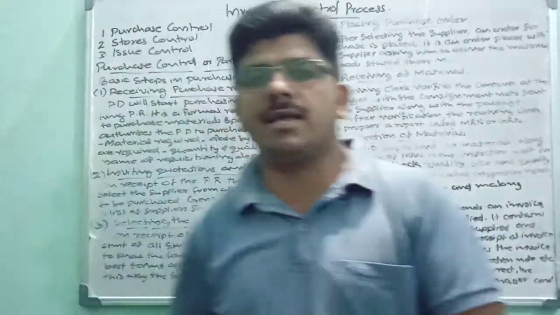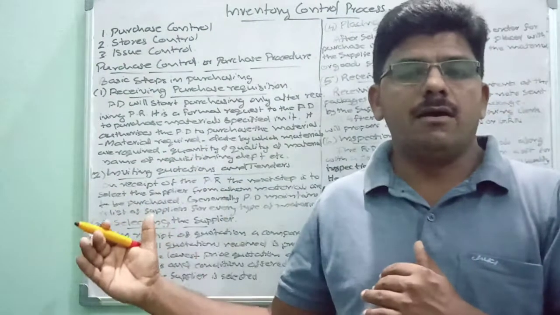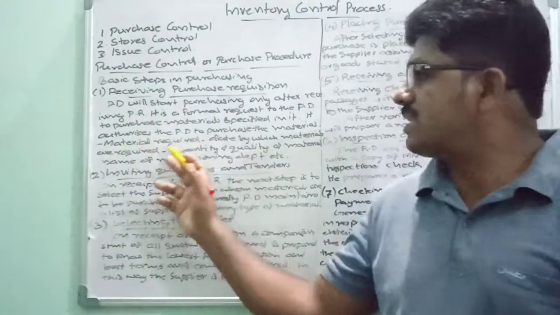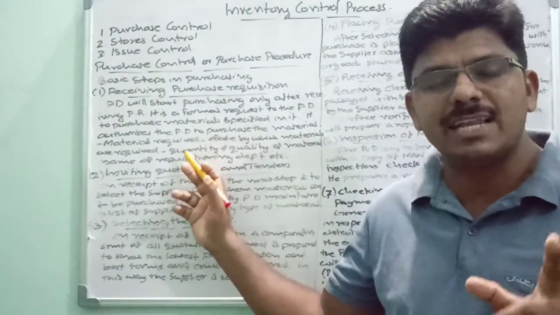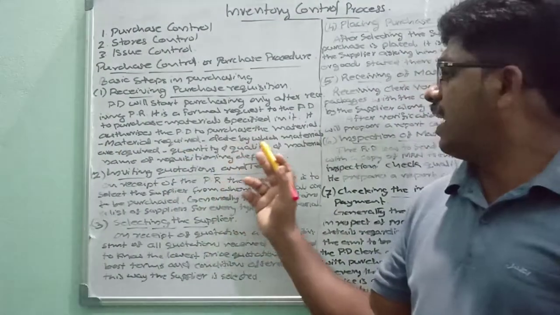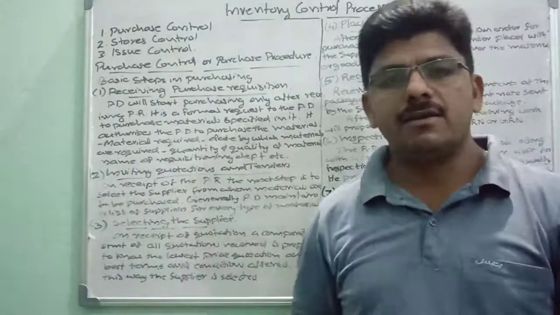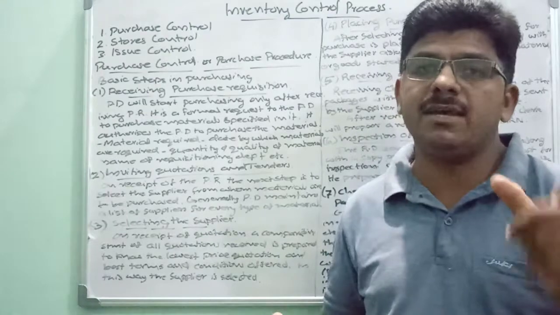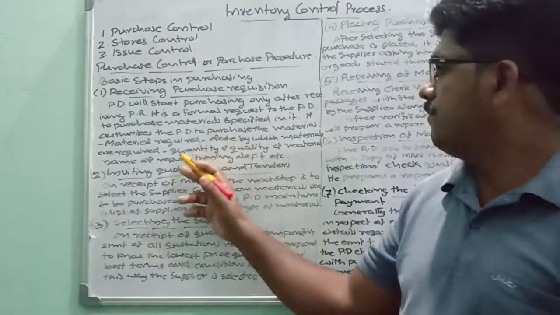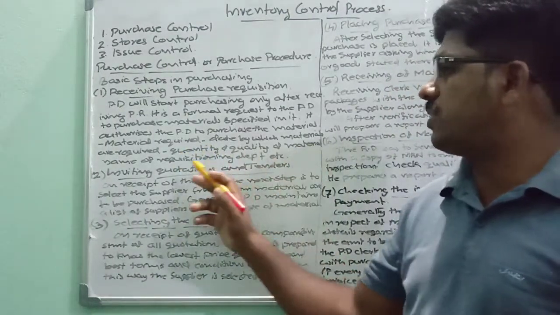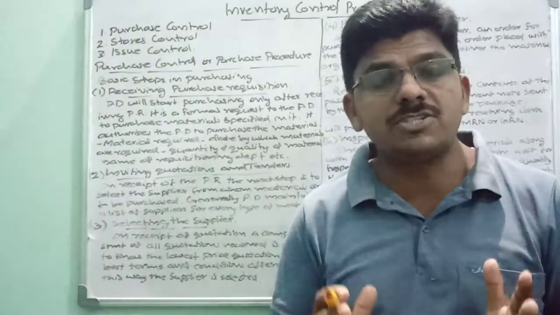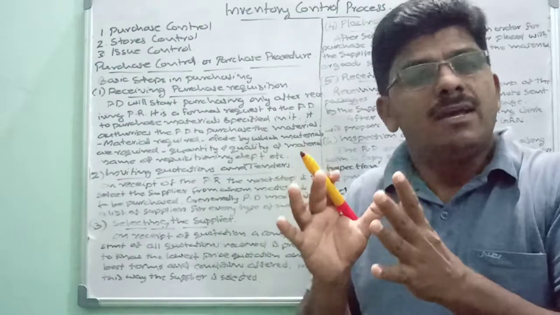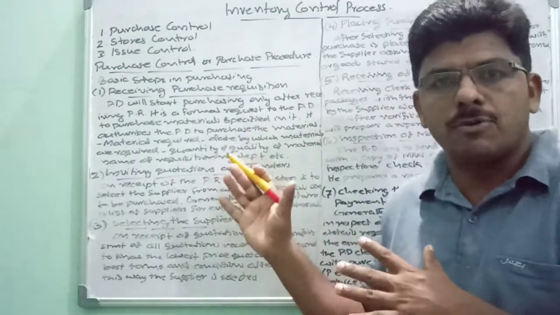Which type of material is required, or what are those materials required for that particular department. So materials required, that must contain the details about the materials required, and the date by which materials are required. That should also be specified in the purchase requisition. Then quantity and quality of materials required: the total quantity required, and also the quality specifications about that particular material.